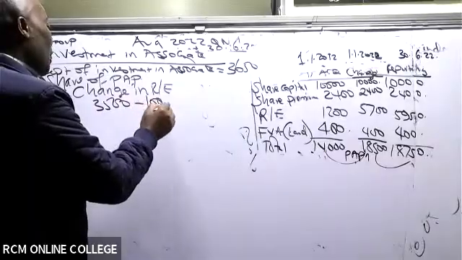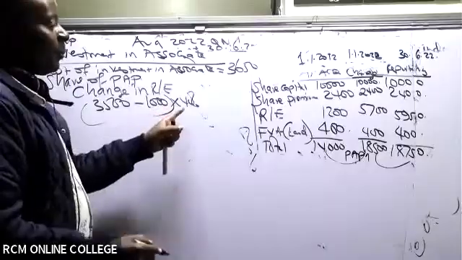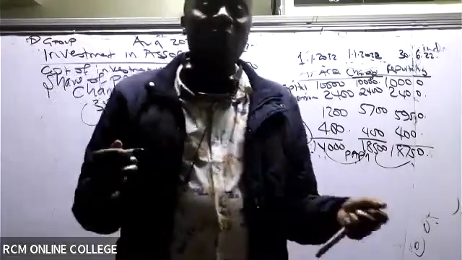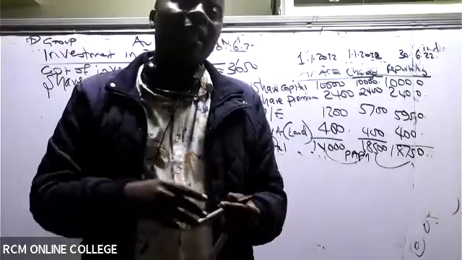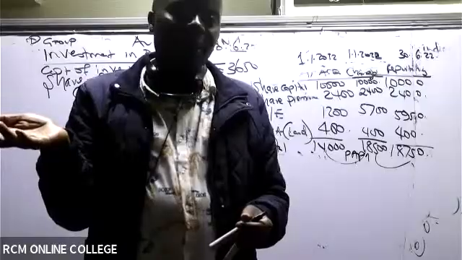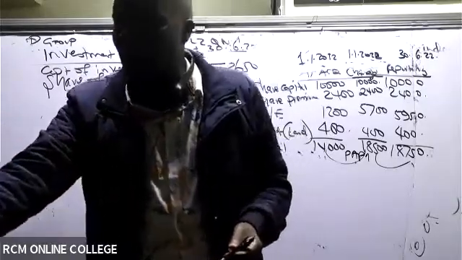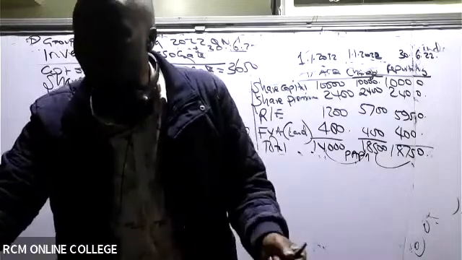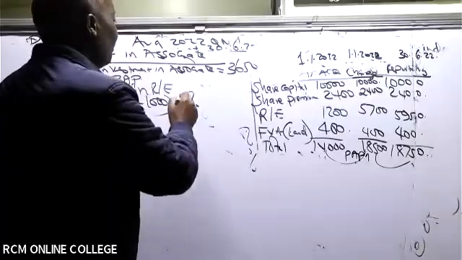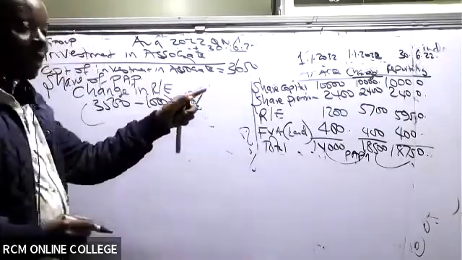minus 1,000 times 40%. So here you might find a ninja has taken 40%, or even 20%. You ask them why 40%, or they tell you it is NCI. NCI and associate, do they have a relationship? No relationship. So in this case, the percentage for the associate is given clearly there. It is 30% that we acquired. So in this case, are you able to give me this figure, ladies and gentlemen?